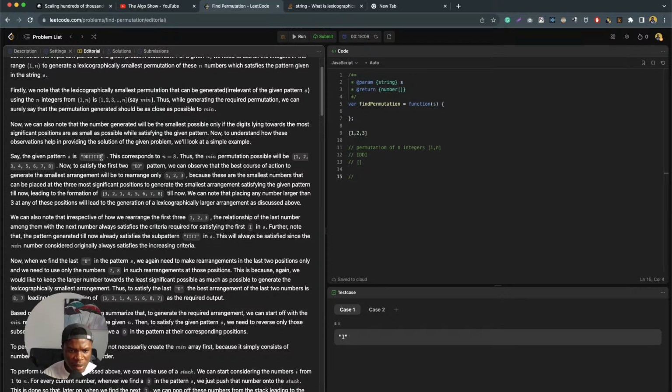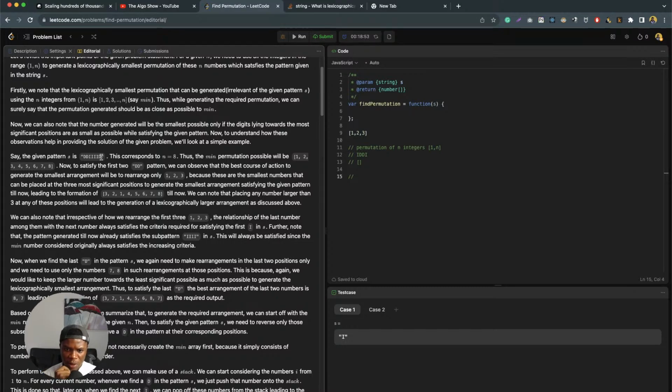Now, to satisfy the 2 D's pattern, we can observe that the best course of action to generate the smallest arrangement will be to rearrange 1, 2, 3, because these are the smallest numbers that can be placed at the 3 most significant positions to generate the smallest arrangement satisfying the given pattern till now, leading to the formation of 3, 2, 1. Because when i is greater than i plus 1, we use D, right?